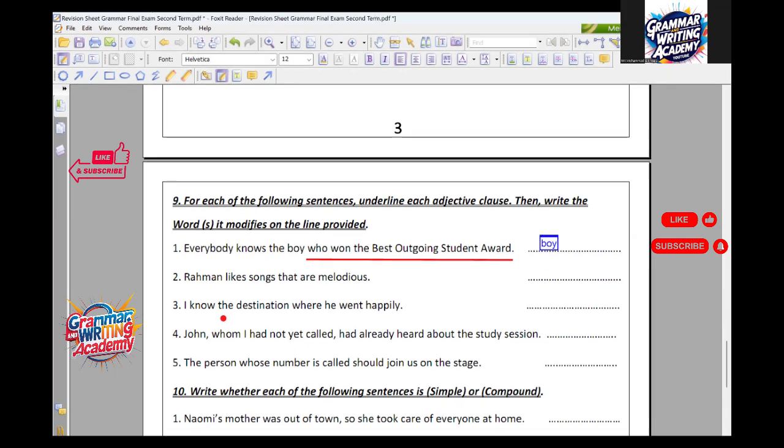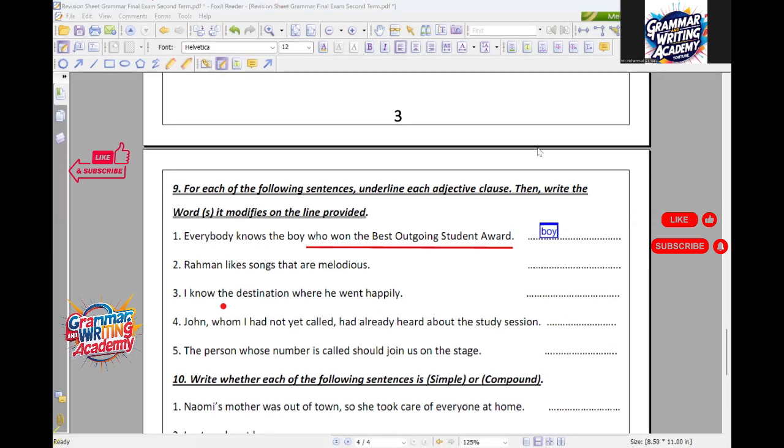Another one, please. Joseph, Khalid, then Muhammad Abdul Manam, Muhammad Sheikh. Yalla Khalid. Rahman likes songs that are melodious.